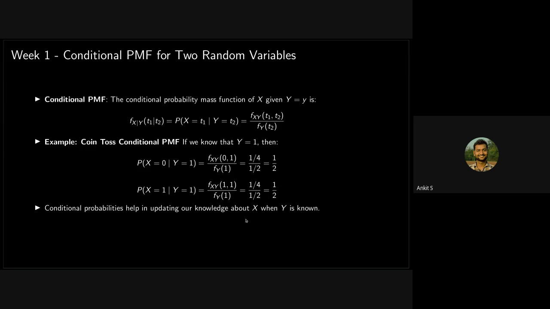Conditional probability means calculating the probability of some event given that some other event has already happened. We have already seen how to calculate this in the case of a single random variable. But how do you calculate this when two random variables are involved? Okay, so here is an example. The conditional probability mass function of X given Y equals y is given as follows. So this is the notation.